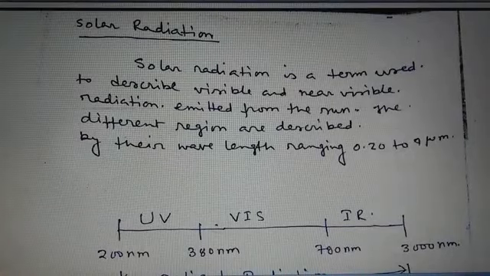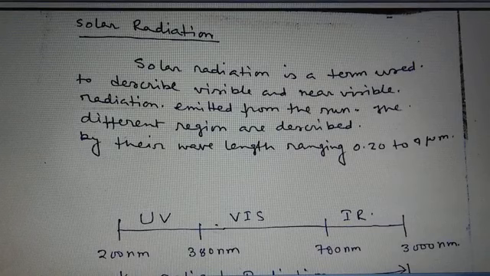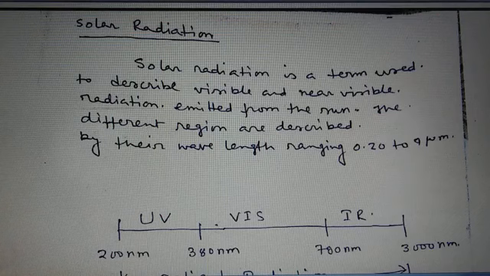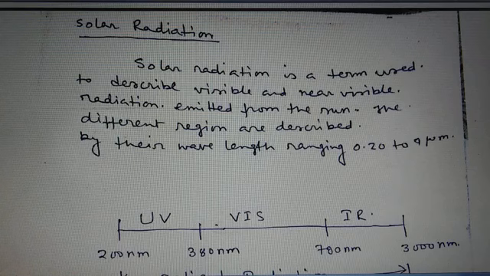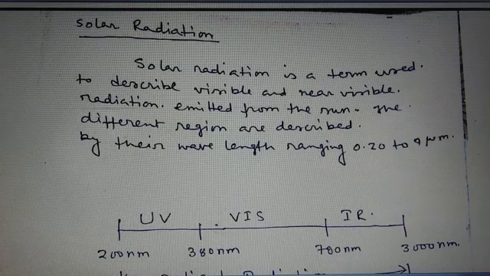In today's lesson, I am discussing solar radiation. Now, what is solar radiation? Solar radiation is a term used to describe visible and near visible, like ultraviolet, infrared, etc., radiation emitted from the sun. The different regions are described by their wavelength, ranging from 0.2 to 4 micrometers.